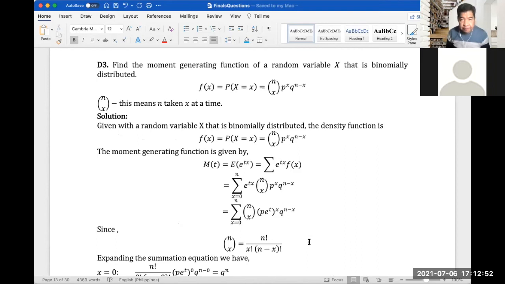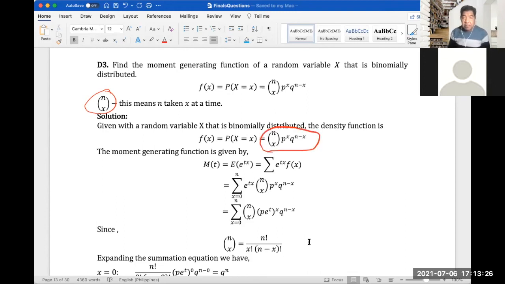The density function f(x) with p, where capital X equals x, which is our random variable, is equal to n taken x at a time, so that's why I wrote it here in the question, times p to the x, q to the n minus x. Given that the random variable capital X is binomially distributed, the density function is this, right?